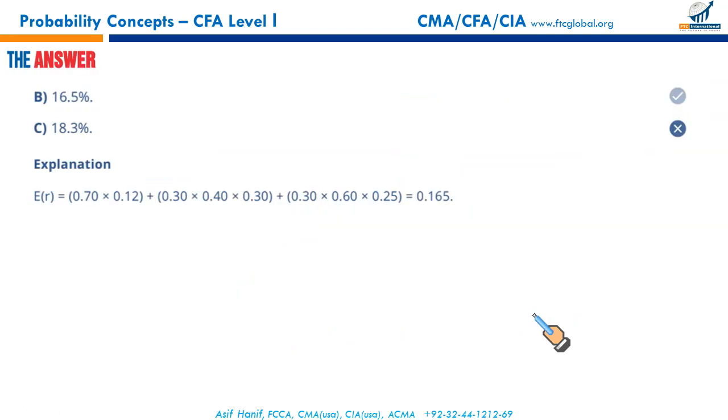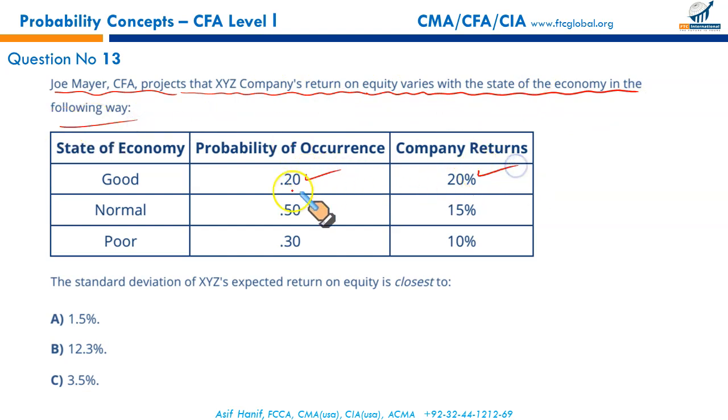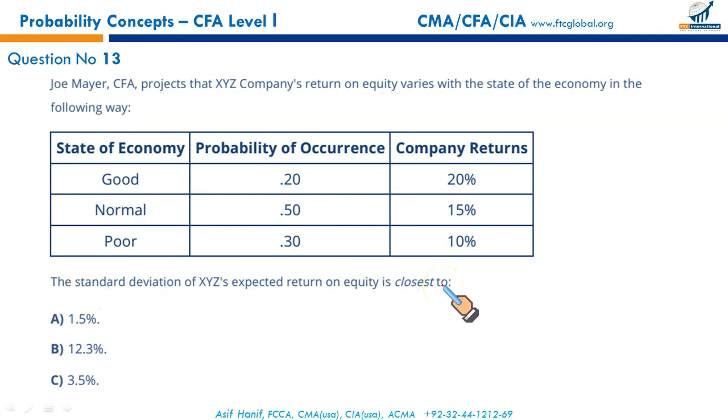Next. This is the one I think which you can use your financial calculator for. Joe Mayer CFA projects XYZ company's return on equity varies with the state of economy in the following way. If economy does well, returns will be 20%. If economy is normal, this would be return. And if economy is in poor state, the returns would be 10%. The standard deviation of expected returns on this probability. Now, this is what you can do clearly.